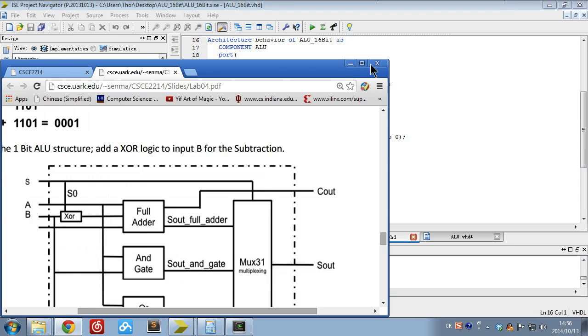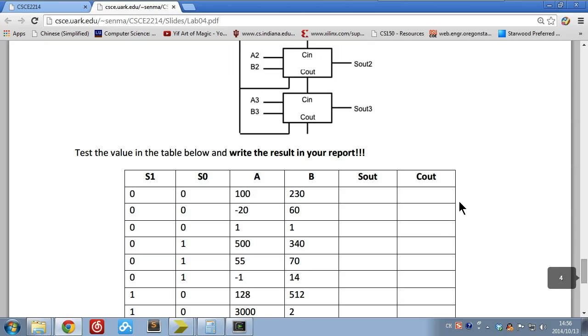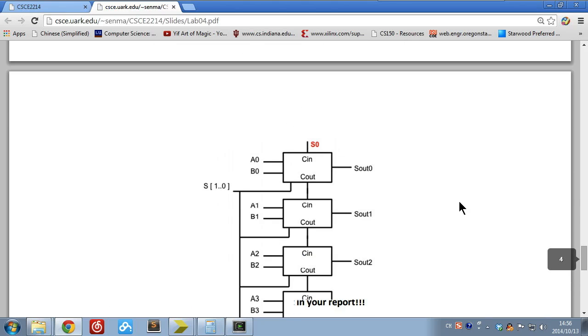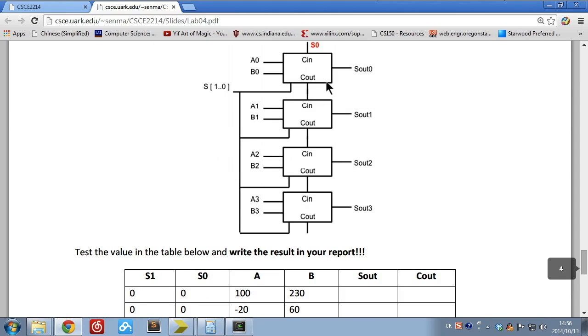In the PDF file, go down to the next page. This diagram shows you how to connect multiple 1-bit ALUs to compose a 16-bit ALU. There's a name for each one. Right now input A is 16 bits and input B is 16 bits. The Cout from one 1-bit ALU goes to the Cin port of the next ALU, exactly the same as with the 4-bit adder.